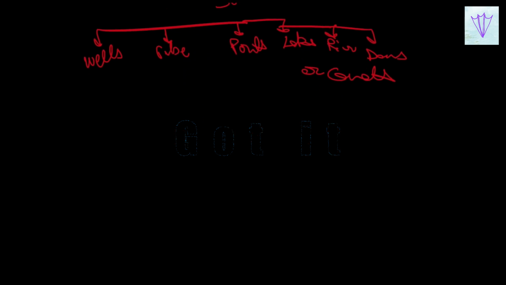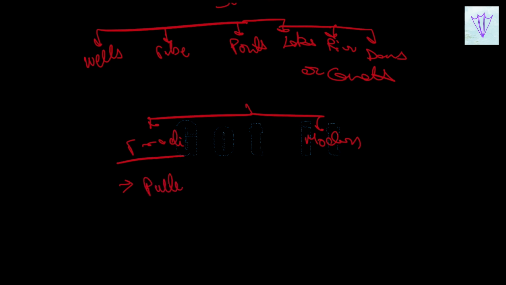And there are various methods of irrigation. So they can be traditional methods or they can be modern methods. So the traditional methods involve the pulley system, chain pump, lever system, and many more, while the modern systems involve sprinkler systems and the drip system.